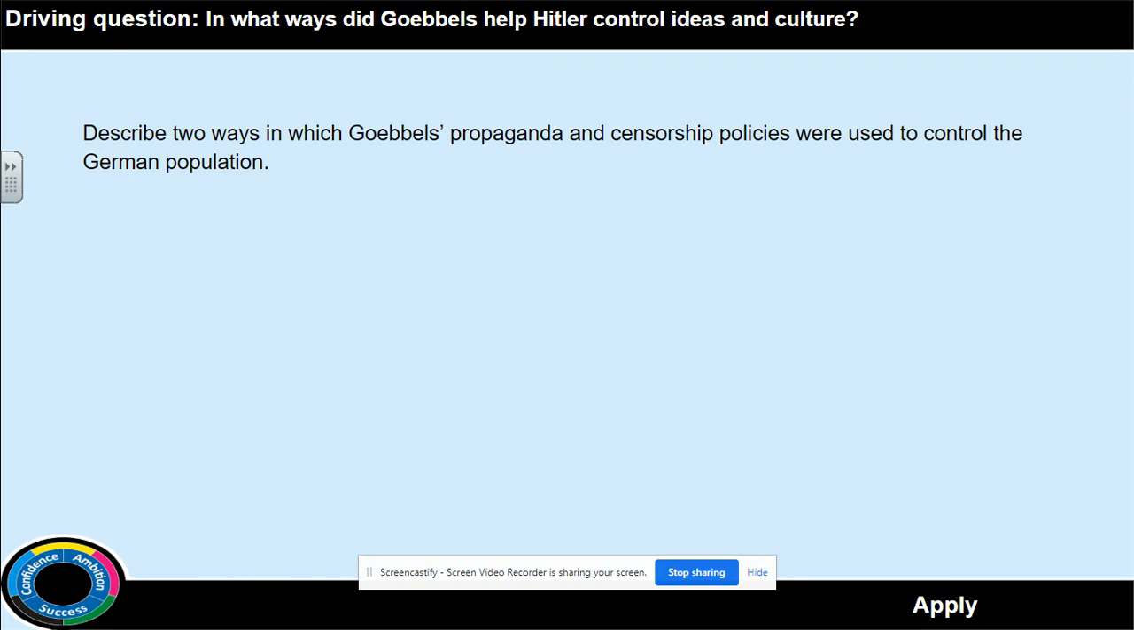So look back at your table, and I suggest you find one example of the way in which they used propaganda to control people, and then one example of how they used censorship to control people. Just write about three sentences about each one, and that'll be enough to give you a well-developed answer.